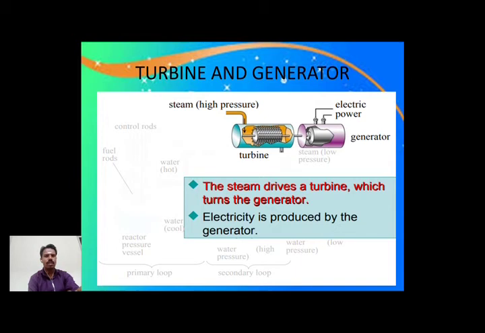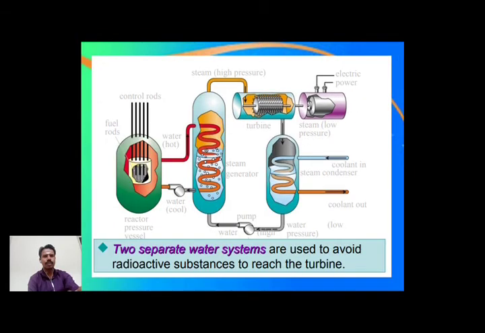Steam, we have the steam from this steam generator. The turbine converts the thermal energy of the steam into electrical energy with the help of a generator. We have two separate water systems. On the reactor side we have the hot water, and on the secondary side we have normal water.